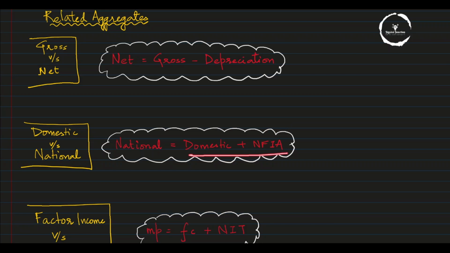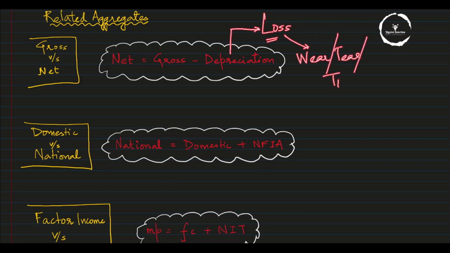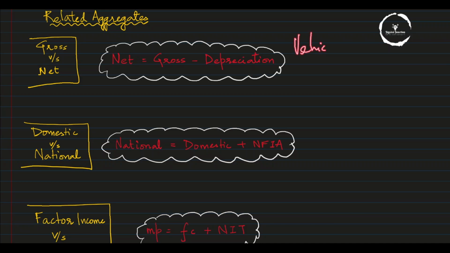Next, how would a conversion from gross to net work? Gross means overall; net means there is some kind of loss, and you have to reduce the losses to get the actual net value of that product or entity. The loss here is depreciation, or the consumption of fixed capital, because depreciation always happens on fixed capital. What is depreciation? It's a reduction in value of goods, especially capital goods like machinery, due to wear and tear, breakdown, etc., and lapse of time. For example, you buy a vehicle and after some years its value decreases.